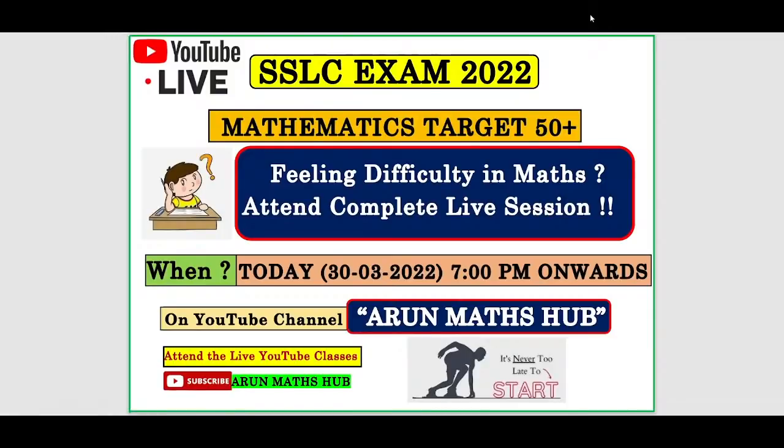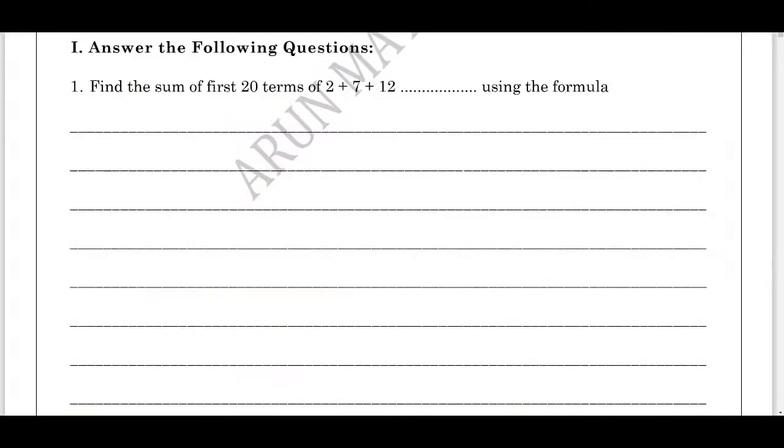Now we'll be solving the important questions. Definitely all these questions will be very important for the exam. Students, the first question is: find the sum of the first 20 terms of 2 + 7 + 12 using the formula. Many a time this kind of question has been repeated in the exam.